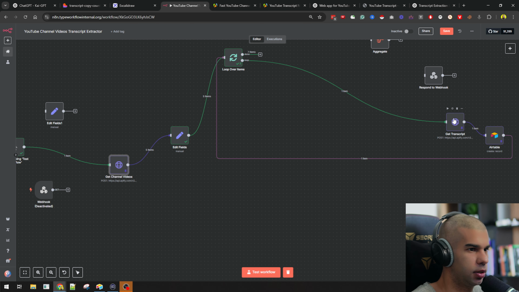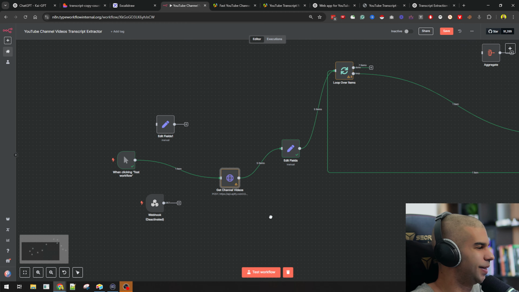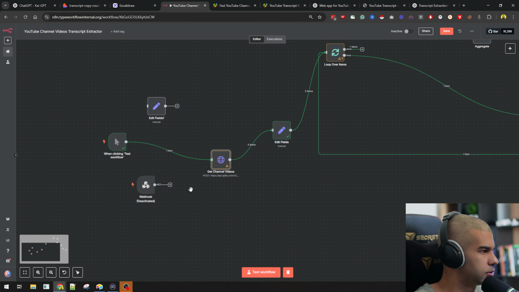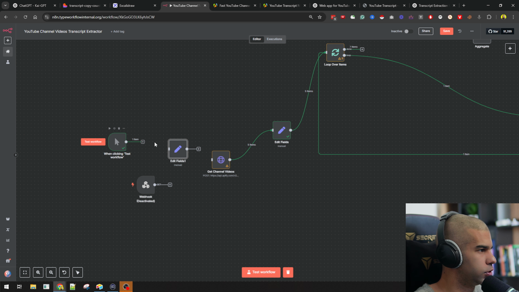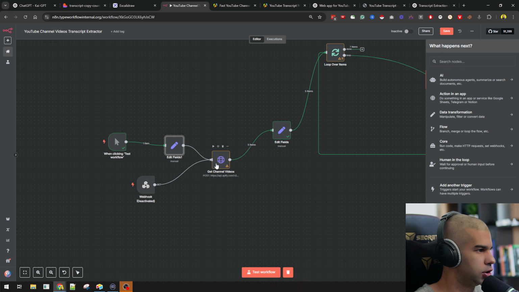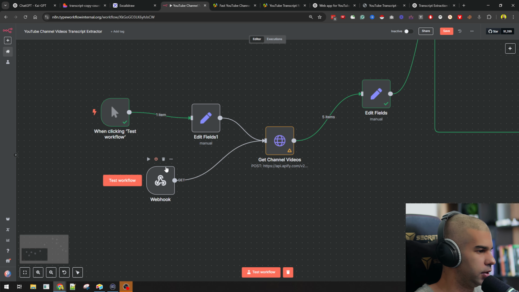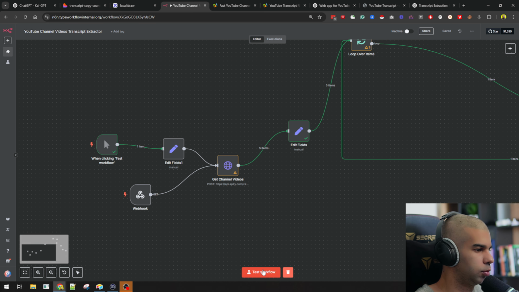Let's unpin this and unpin this, and let's see if we can get actual data. Sometimes pinning doesn't really work, I mean, it's a super useful feature, but sometimes it acts up a bit. What I'm also going to do here is reintroduce the setter here. So what I'll do is now initiate this through the webhook, so I'll also be able to test this as well. So I enabled this once more. I'm going to hit test workflow.